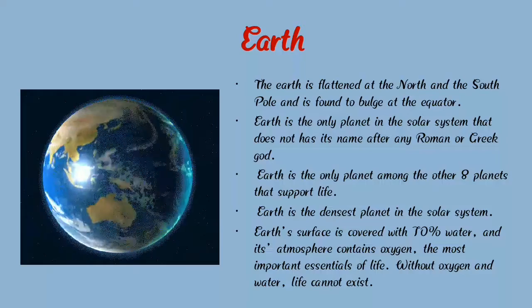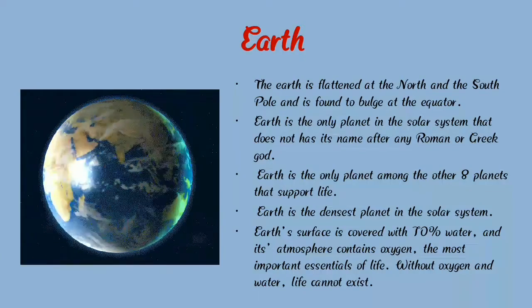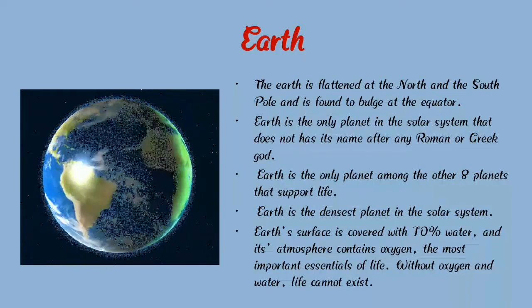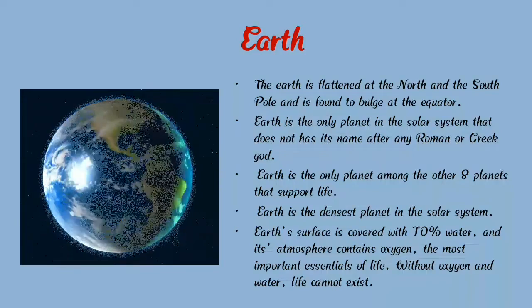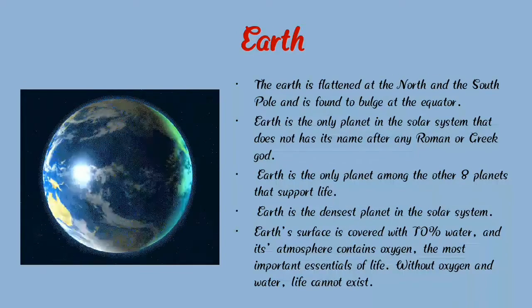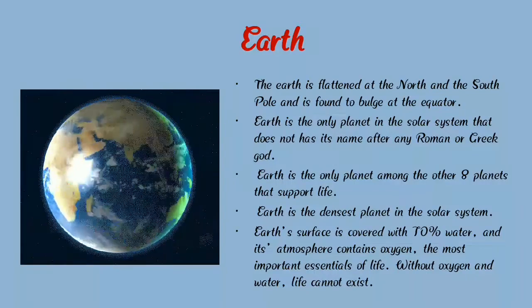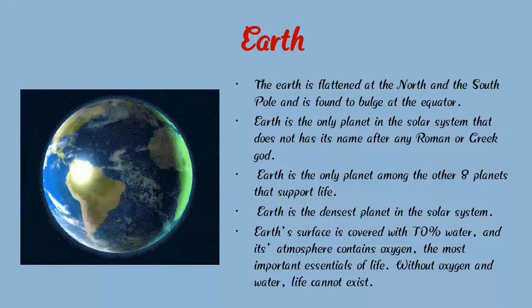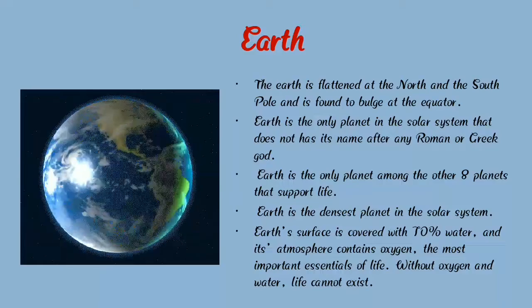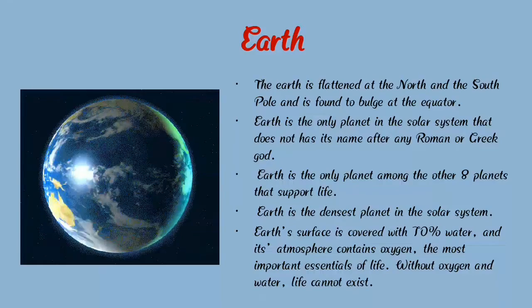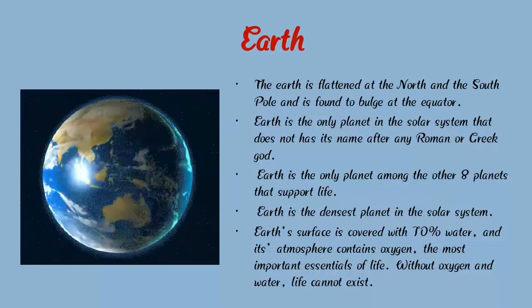Earth is the only planet among the other 8 planets that supports life, so we live on Earth because Earth supports life. And Earth is the densest planet in the solar system.